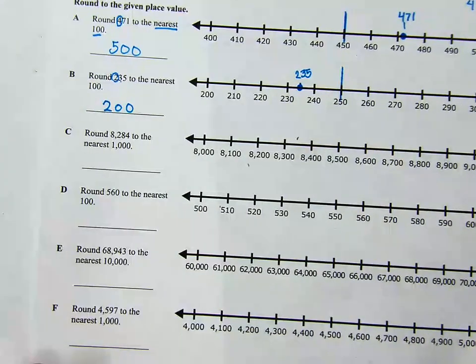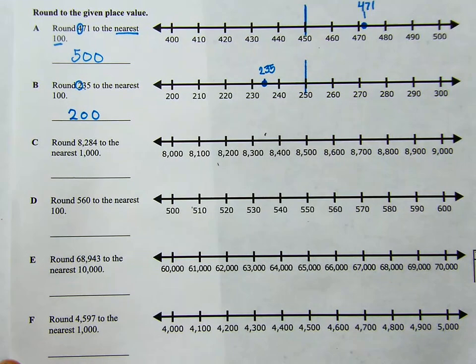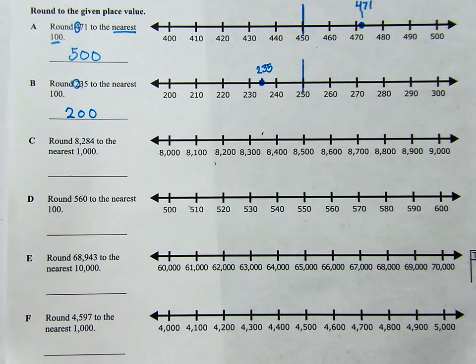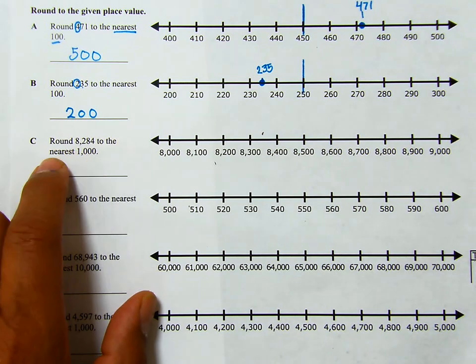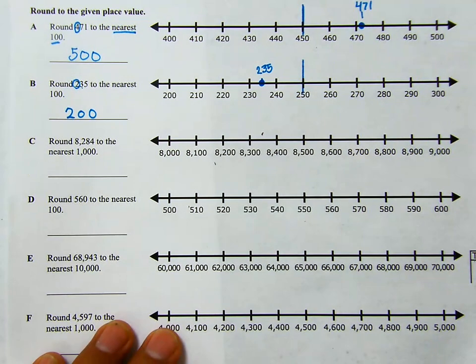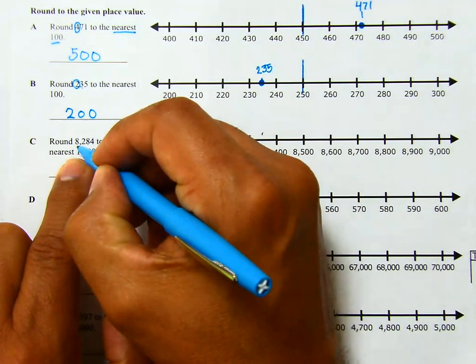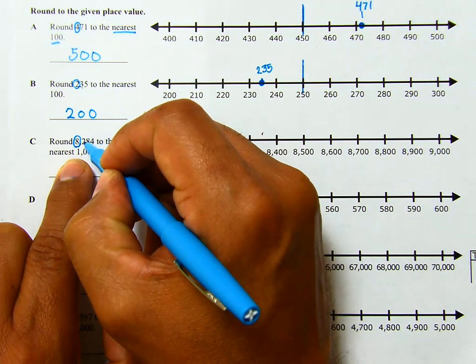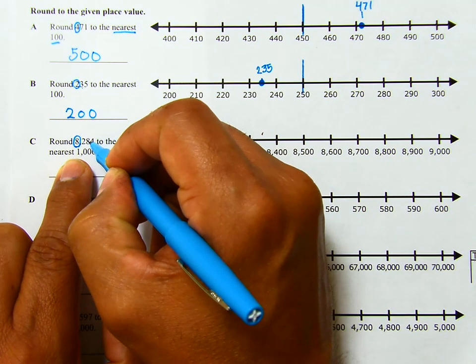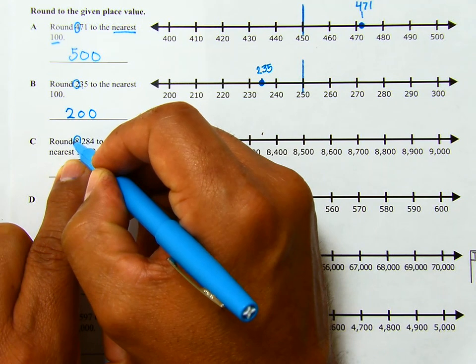Let's try one more. All right. So now this was rounding to the nearest 1,000. C, round 8,284 to the nearest 1,000. So we're rounding it to the nearest 1,000. This is our thousand place. Ones, tens, hundreds. Ones, tens, hundreds, and thousands.